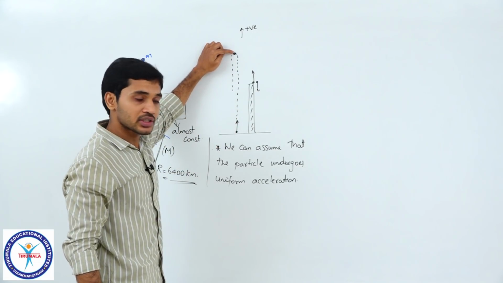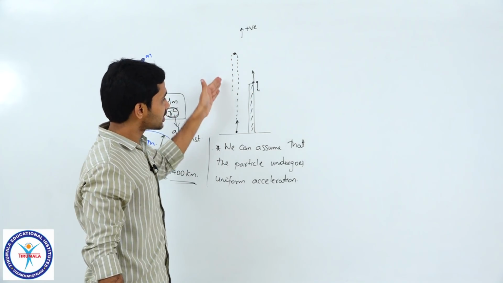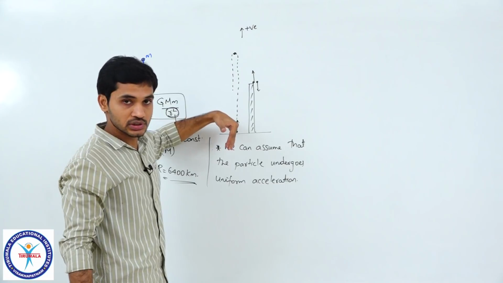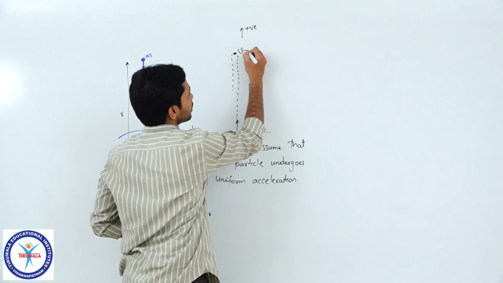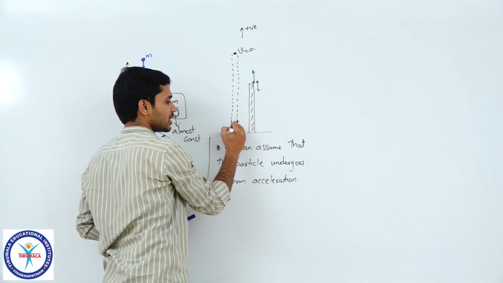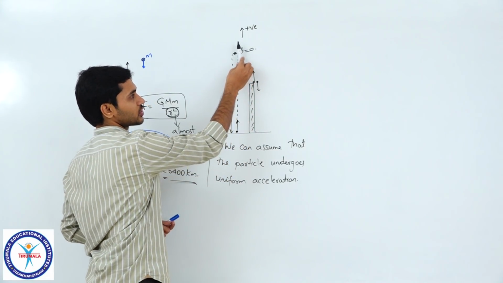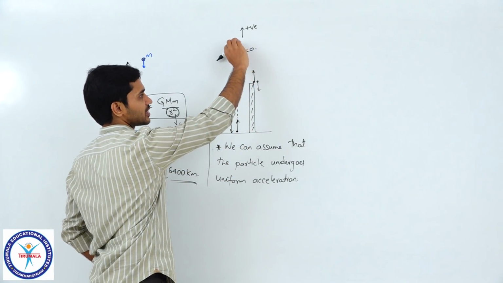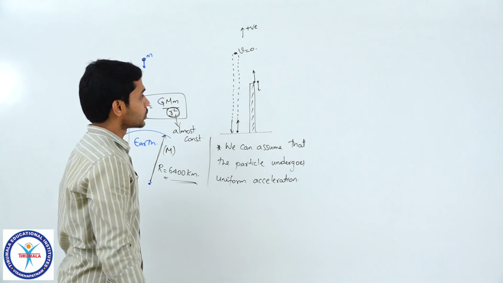At the highest point, the particle comes to rest momentarily and then changes its direction and moves downwards. So, at the highest point, the velocity of the particle will be equal to 0, and during the downward part of the motion, it will once again be negative. While going up, its velocity is positive, here it becomes 0, that is why it is turning back, and then its velocity is negative. So, this is the idea.